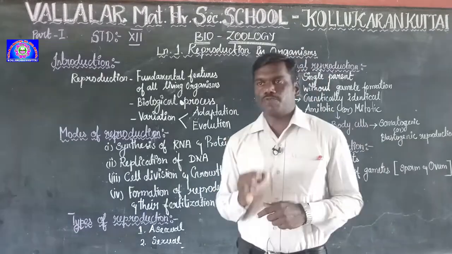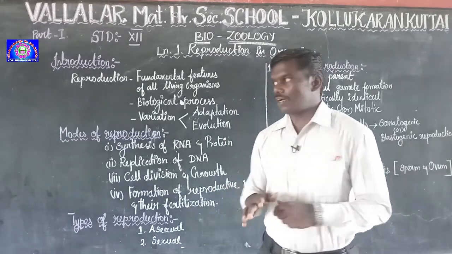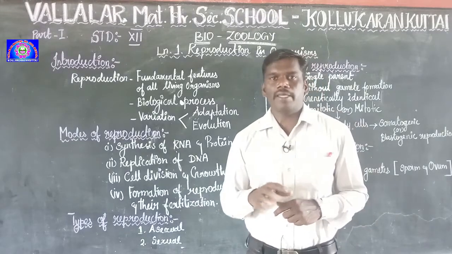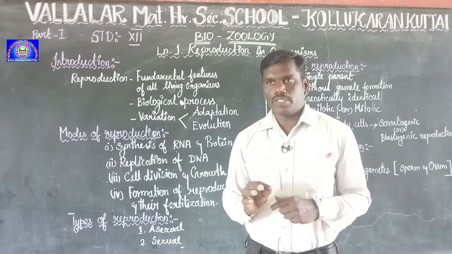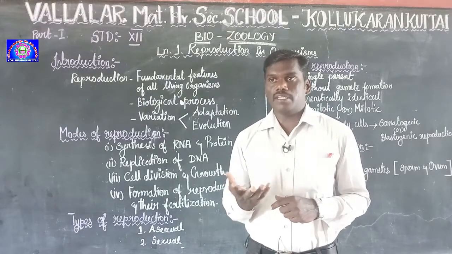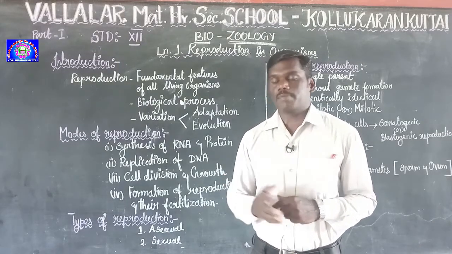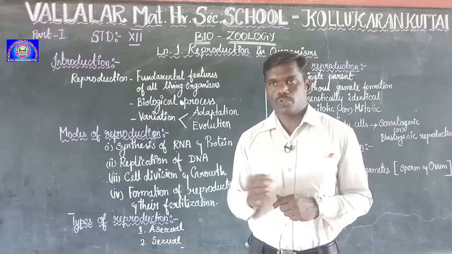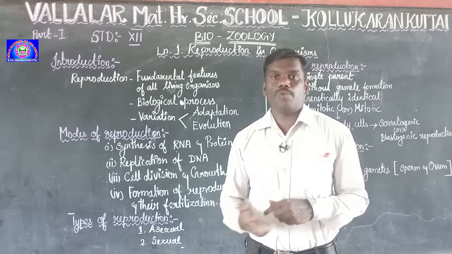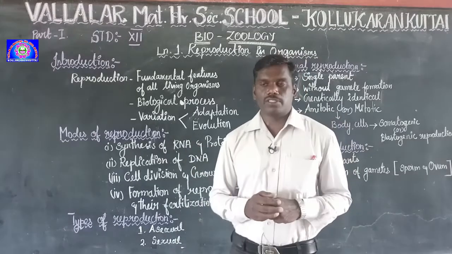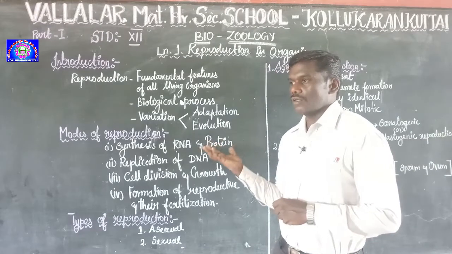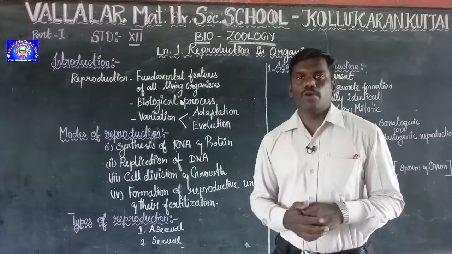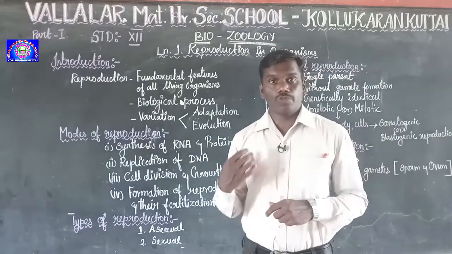Adaptation is a must for all organisms because they occupy different habitats, so adaptive characters are needed, and these are involved in reproduction. Followed by that, it produces the evolutionary sequence.